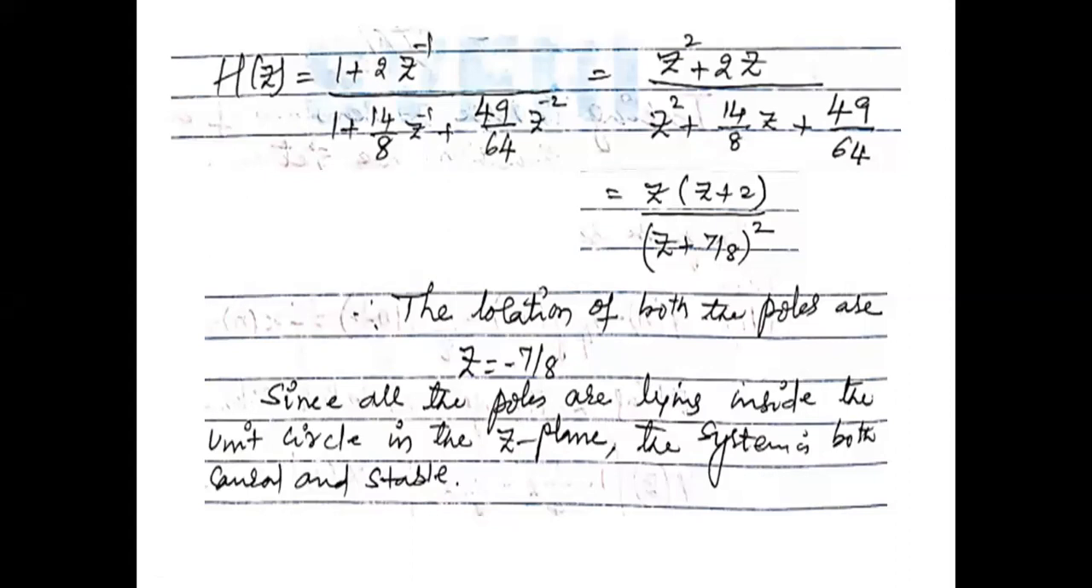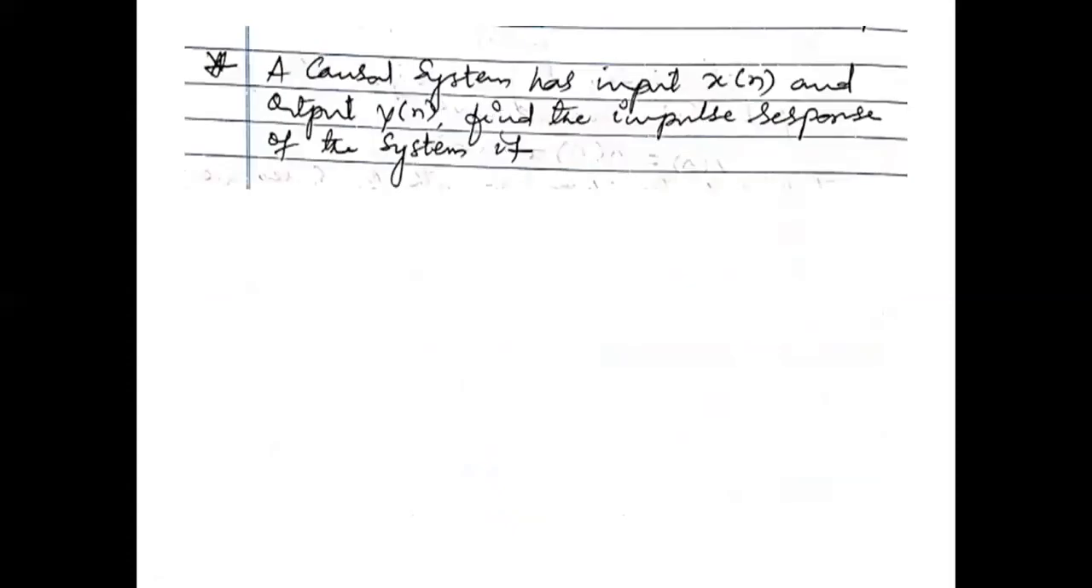Yes, sir. So this is the way how we can calculate whether the given system is stable and causal based on the pole zero pattern. Okay. Now let us take one more example. Just write down the question. I think I have left with another 6 minutes.